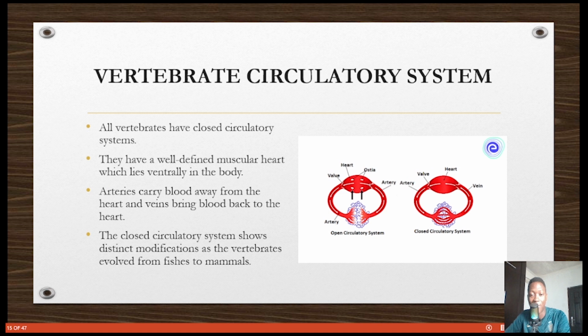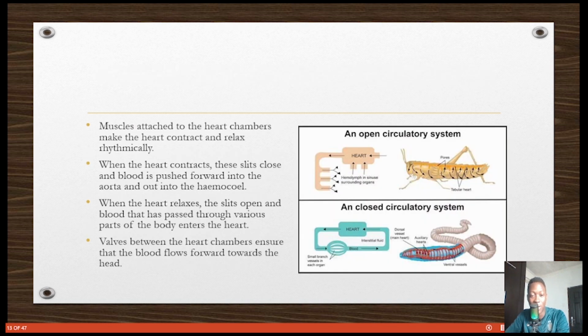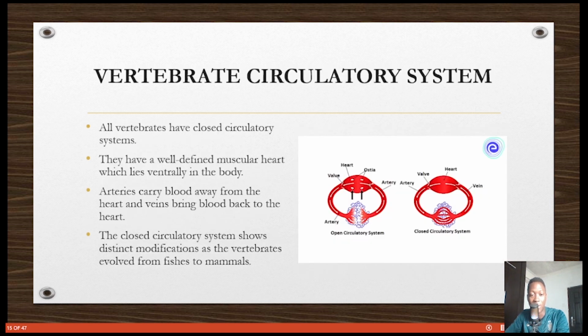So all vertebrates have a closed circulatory system, and by closed we mean the blood flows in vessels, unlike the open circulatory system that we discussed earlier, found in insects and mollusks. So what do we see in the closed circulatory system? They have a well-defined muscular heart that lies ventrally in the body, that is, in front of the body.